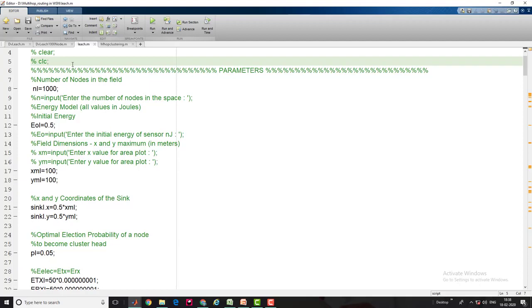Instead of 100, I increased it 10 times to 1000. So now the environment has become very dense, and let's see what will happen when we run the LEACH protocol in a very dense environment.